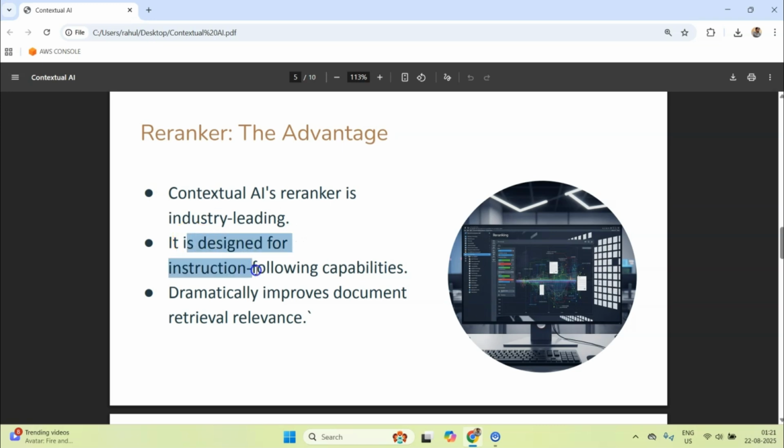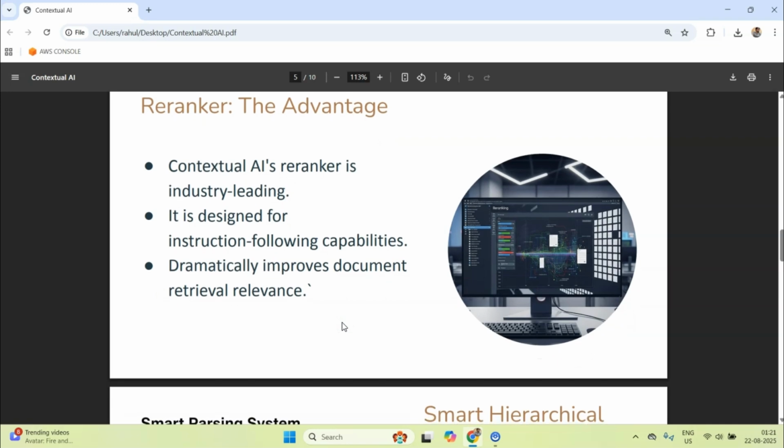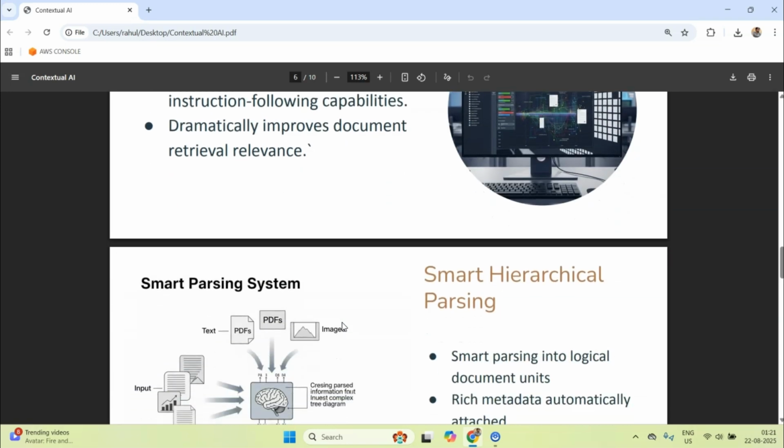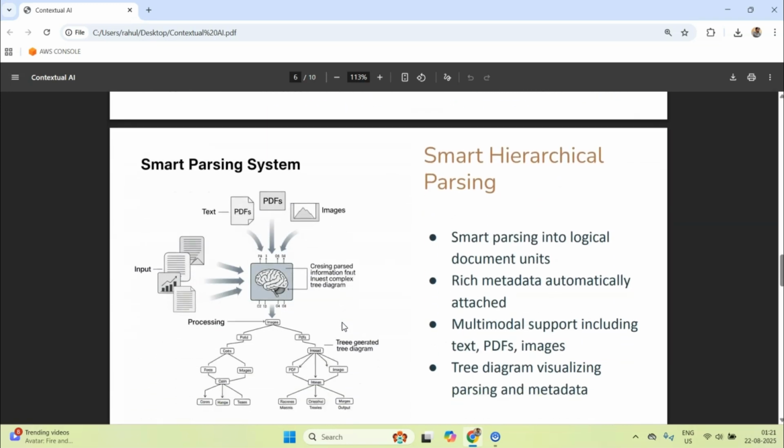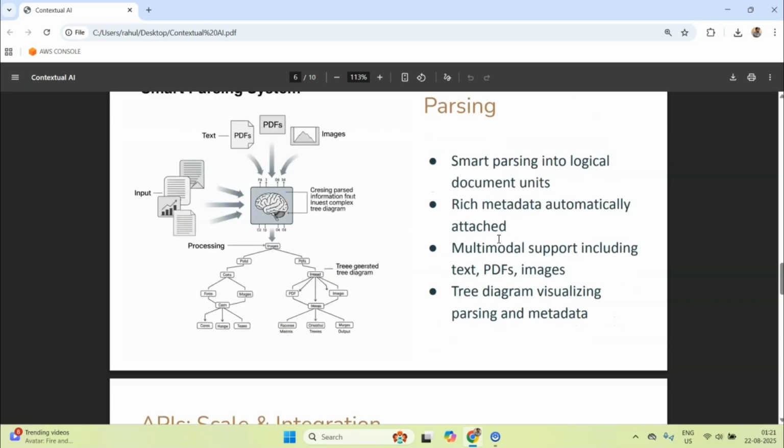It is designed for instruction-following capabilities, and it dramatically improves document retrieval relevance. Okay, and if I talk about the parsing capability, they parse PDFs and images. So you can talk about multimodality in terms of parsing capability. You can upload your document with images and text and things like that.